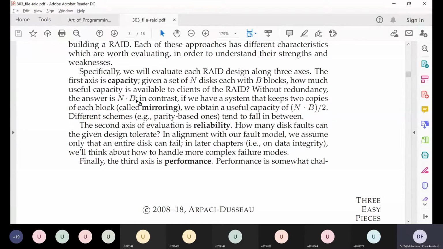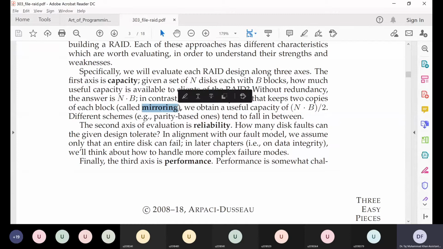And what is our principal target or most prioritized goal? We have these three axes. Which of them will we prefer more than the others? In capacity, let's say we have n hard disks of B blocks, and the total capacity is n multiplied by B blocks. But if our main goal is to increase reliability, then let's say we use this technique of mirroring. Mirroring, as I just said, is like copying of our data. So we will be storing 2 copies of our data in this RAID system.